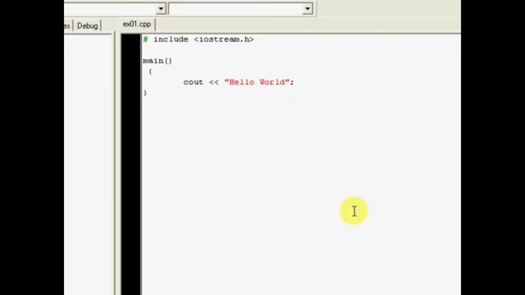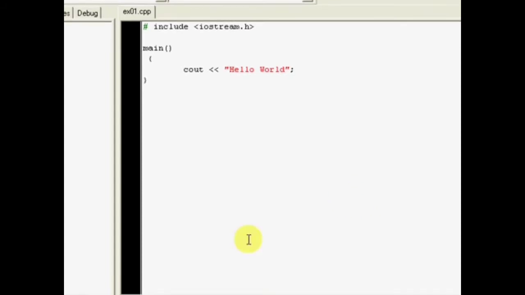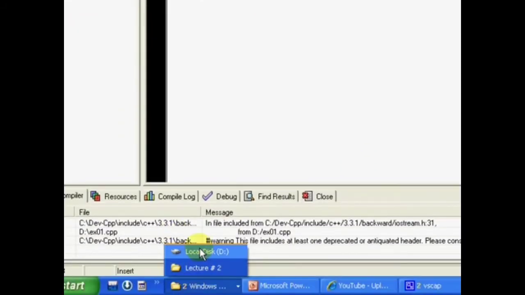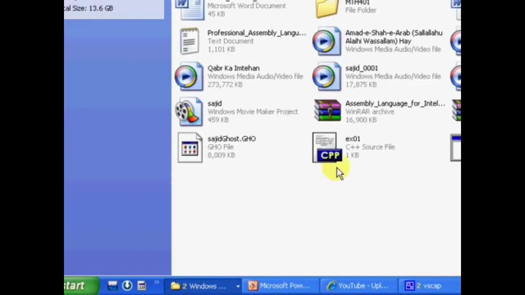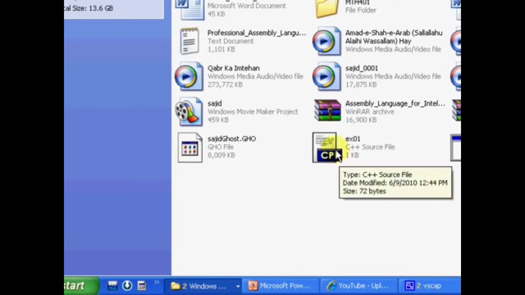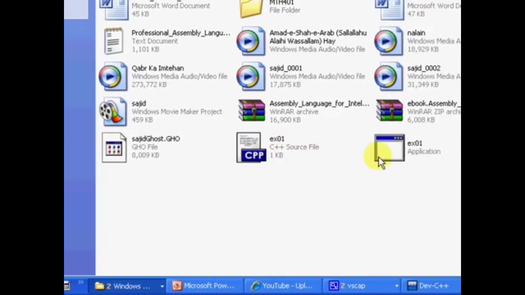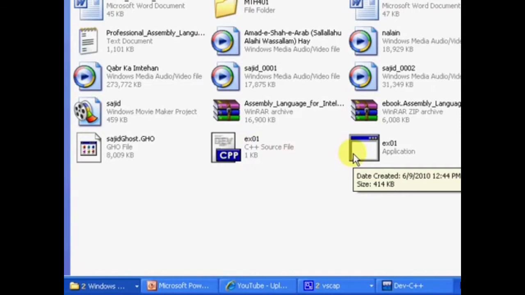Our program has been compiled. Go to D drive. This is our source file that we saved before compilation, and after compilation it created an object file with the same name, so we run it.